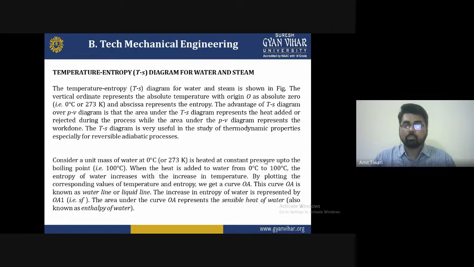By plotting the corresponding values of temperature and entropy, we get a curve OA, known as the water line or liquid line. The increase in entropy of water is represented by OA1, and the area under the curve OA represents the sensible heat of water, also known as the enthalpy of water.